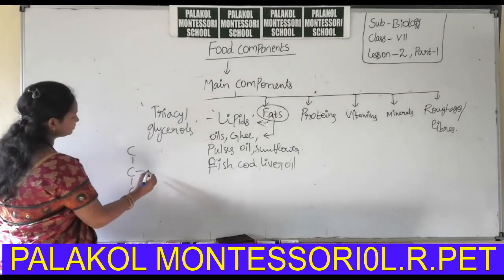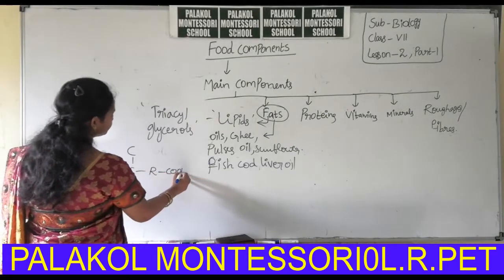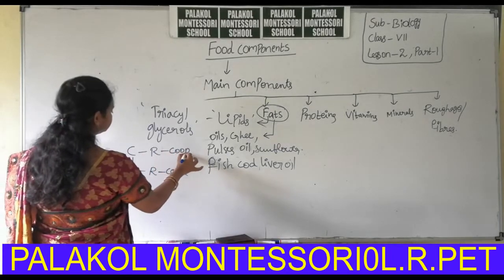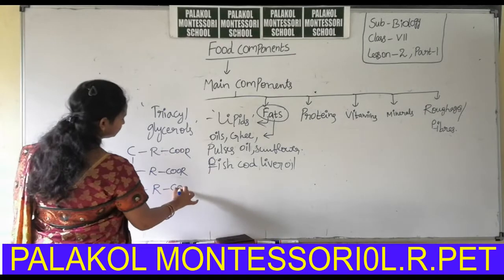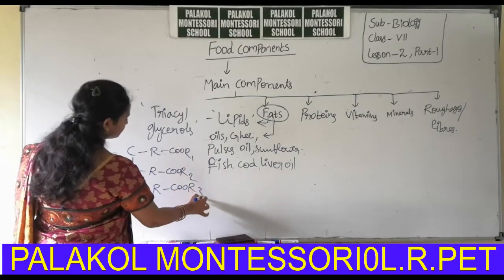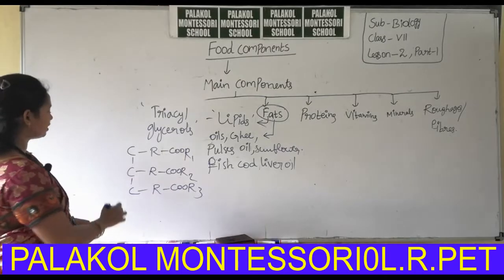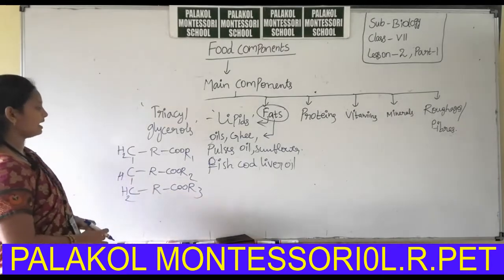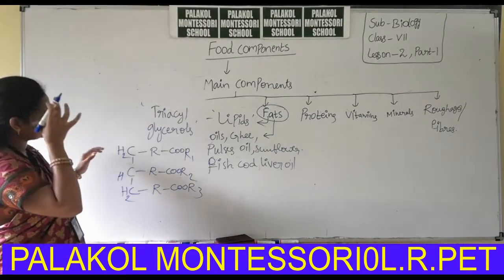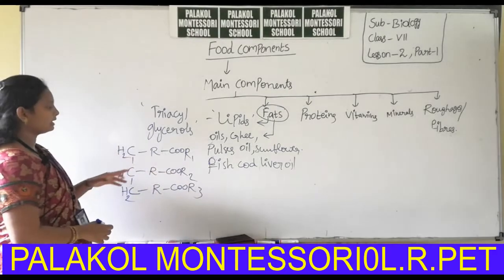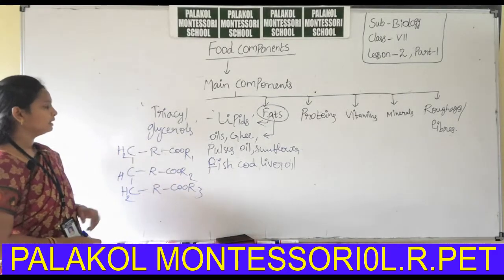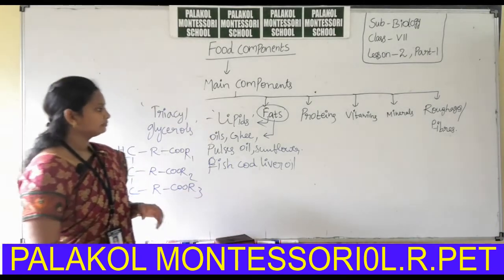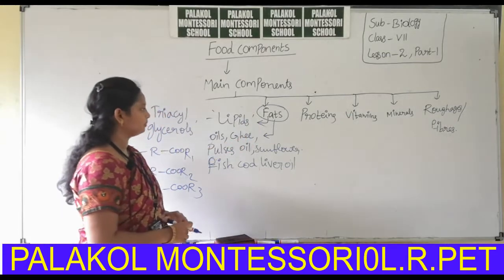Okay, this is the basic formula of the fat. Fat is nothing but triacylglycerol. Here R indicates the functional group, that is ester. Then fats are the highest energy food components.